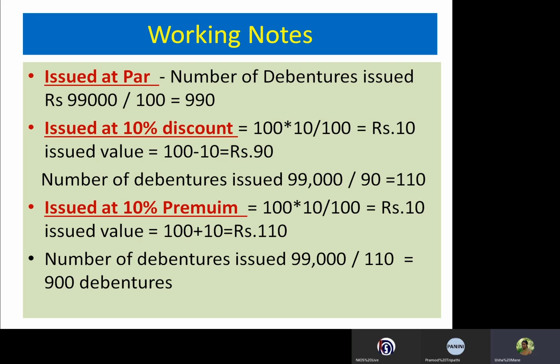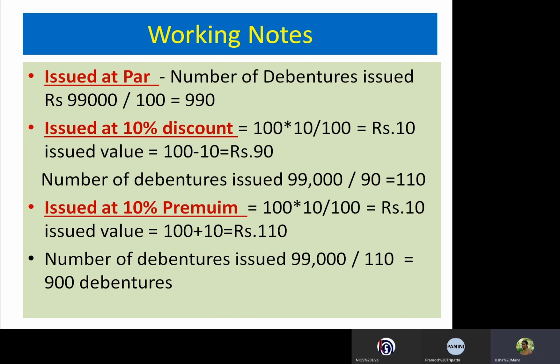Now how do we find the number of debentures issued to the vendor? 99,000 rupees divided by 90 rupees, the issued value, and we get 1,100 debentures in case of the discount.